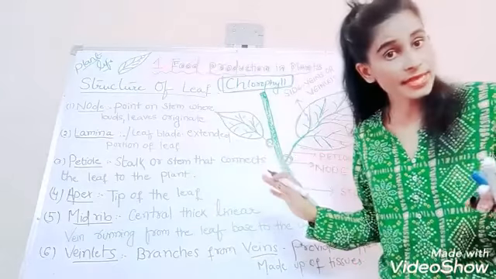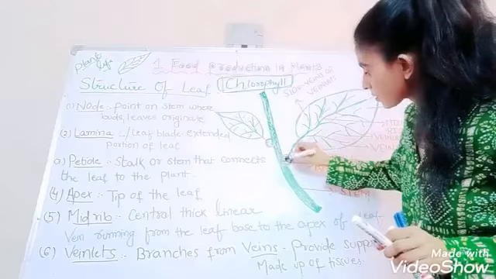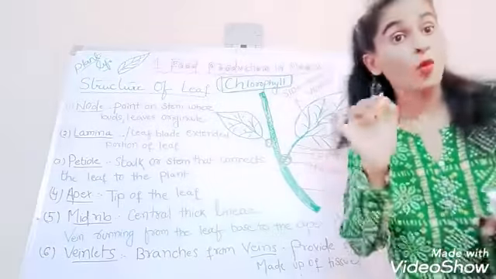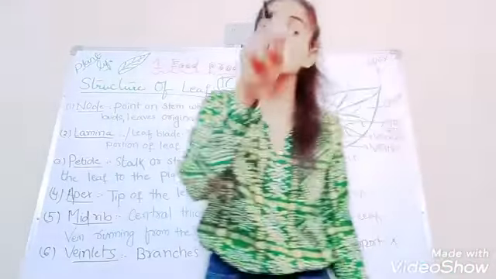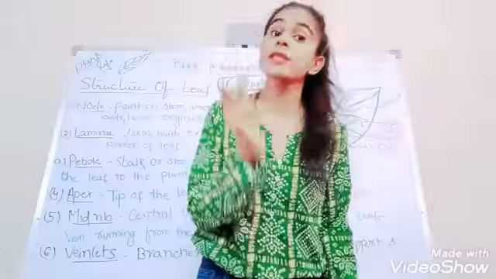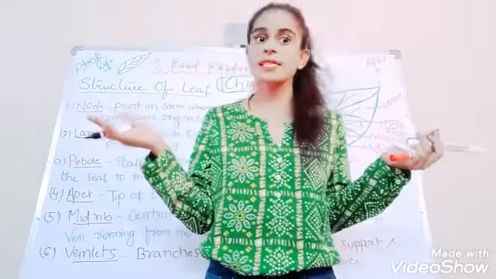Clear? So what is a node, my dear children? It's a point on the stem from where the bud and the leaf arise.